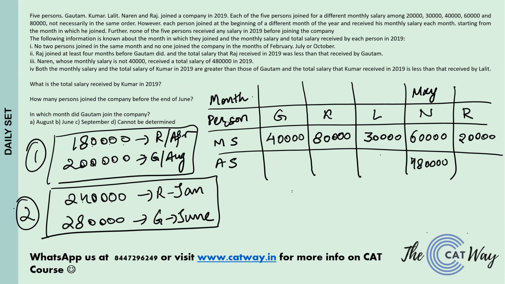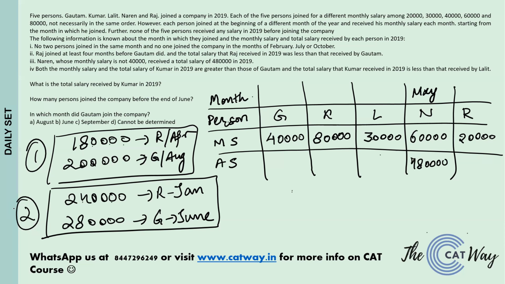Okay, he has to draw a salary that has to be greater than that of 2 lakh. And talking about Lalit, Lalit's maximum salary, that is, if he joins in January, his maximum salary could be 3,60,000 because his monthly income is 30,000. So that means Kumar can in no case cross 3,60,000. That means at max, Kumar can work for 4 months.